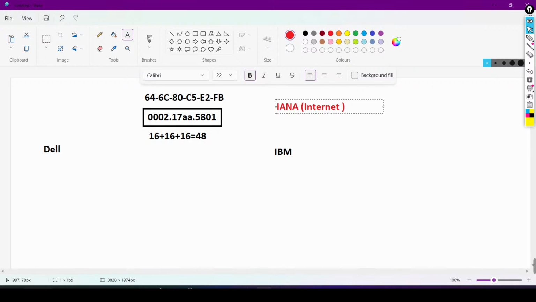So what did IANA do? IANA divided the MAC address into two parts. The first one is OUI and the second one is vendor assigned, or vendor specific.